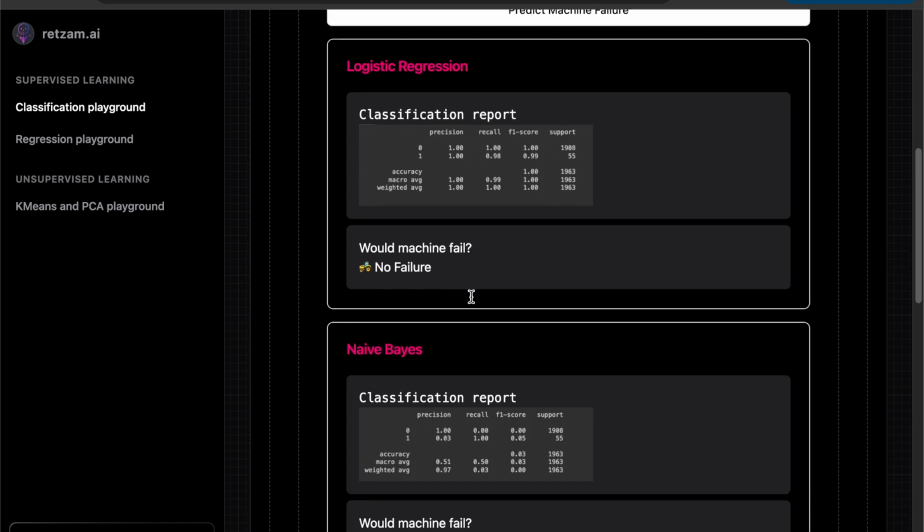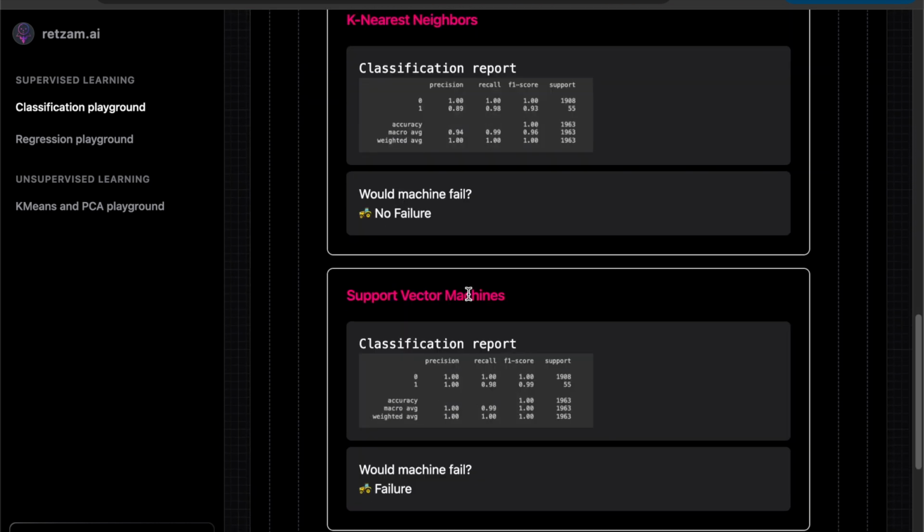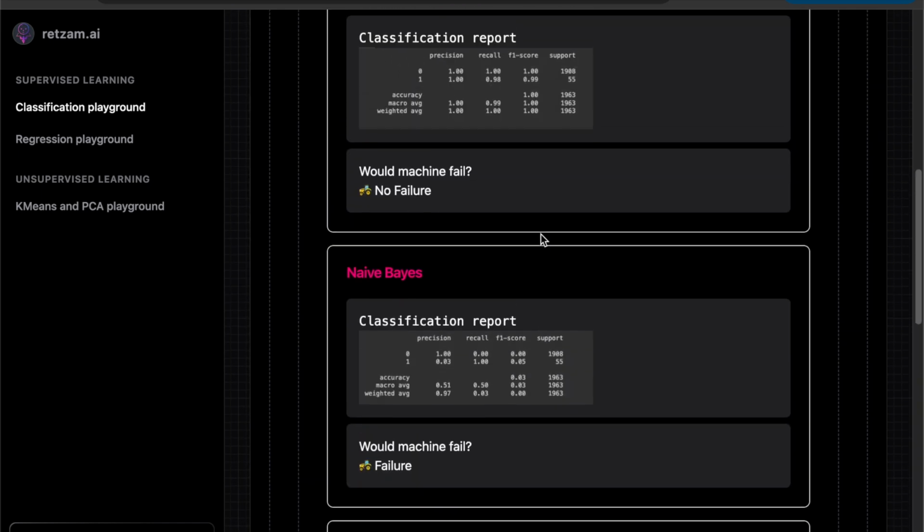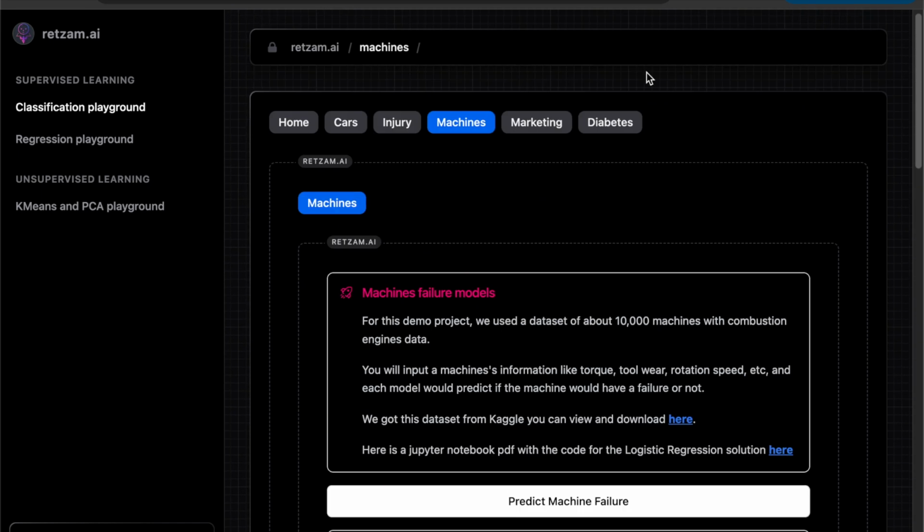So we've gotten our predictions, no failure, and yeah, so it is cool as well. So you can check if your car will break down or not.